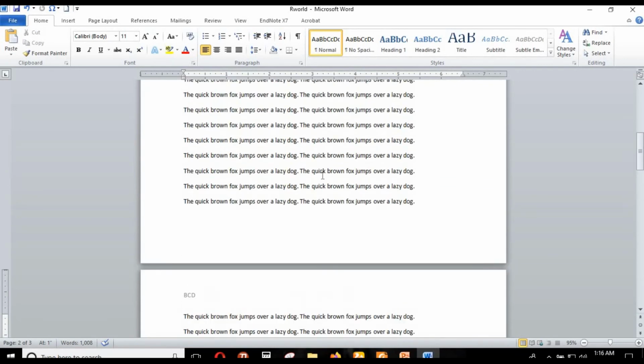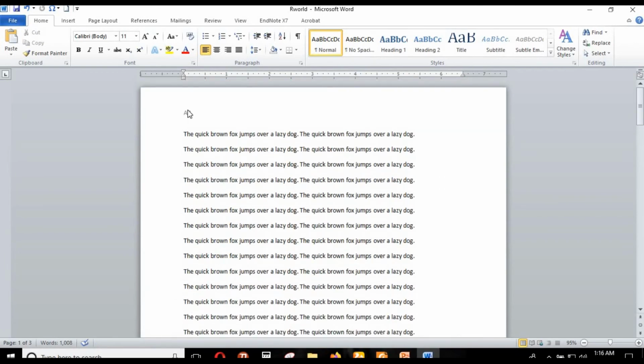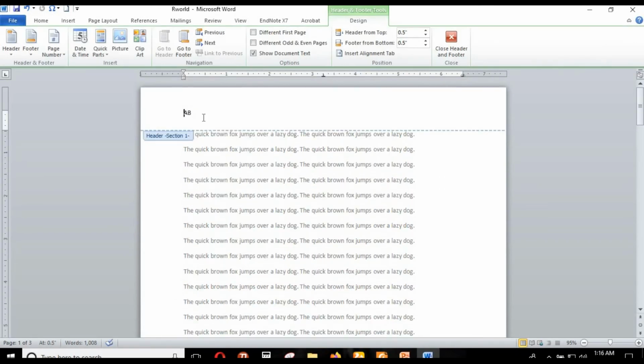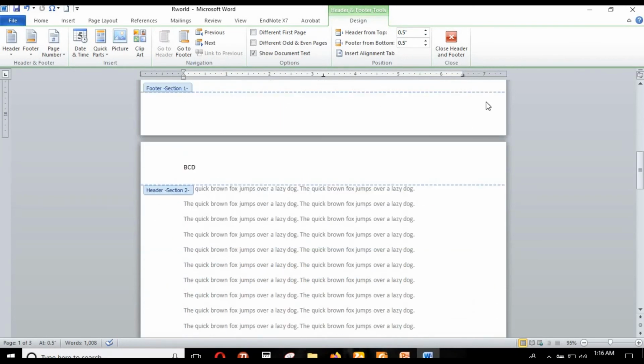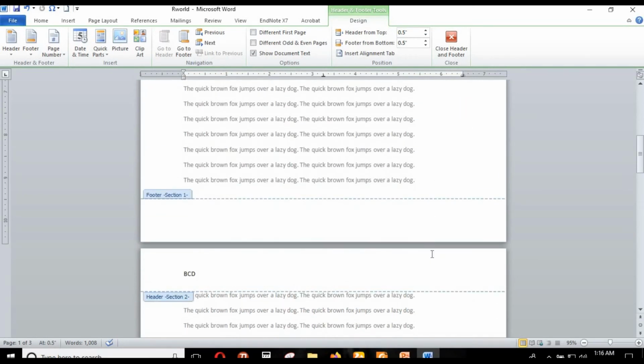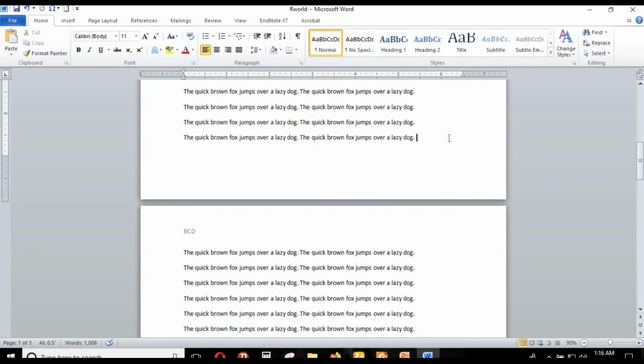So if you wish to put the same header title between page 1 and page 2, you need not make any page break here. Similarly, for different sections in your document, like for a thesis, if you want to separate your introduction section from your chapters, or separate different chapters and the discussion section, then you can make a page break by going to the end of one of the sections and separating it from the other.